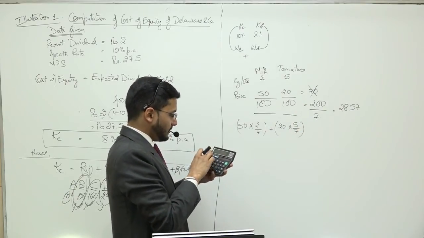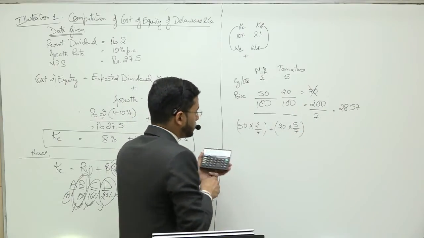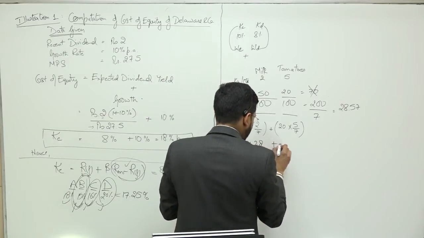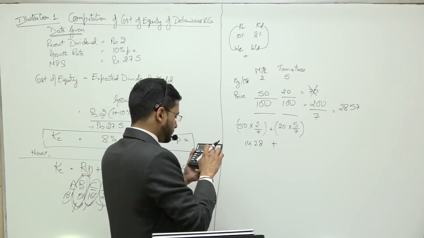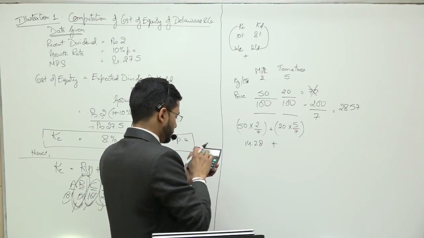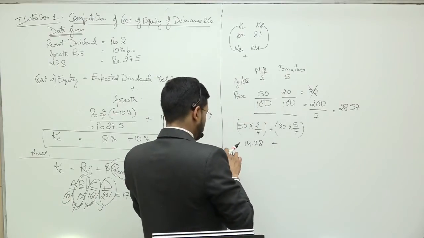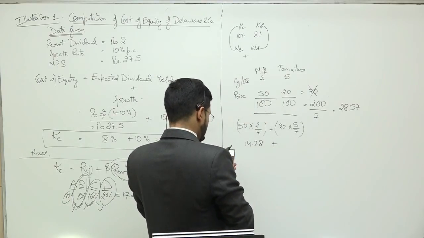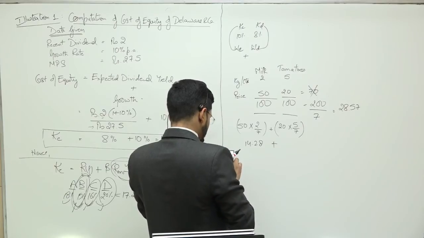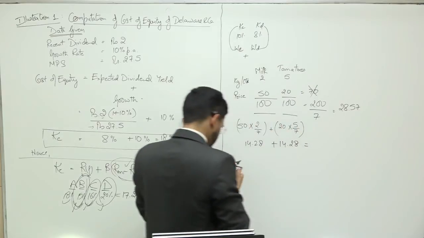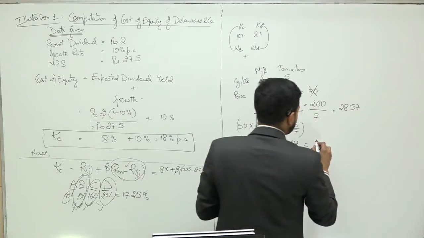So 50 divided by 7 multiplied by 2 comes out to 14.28, plus 20 divided by 7 multiplied by 5, which in total comes out to